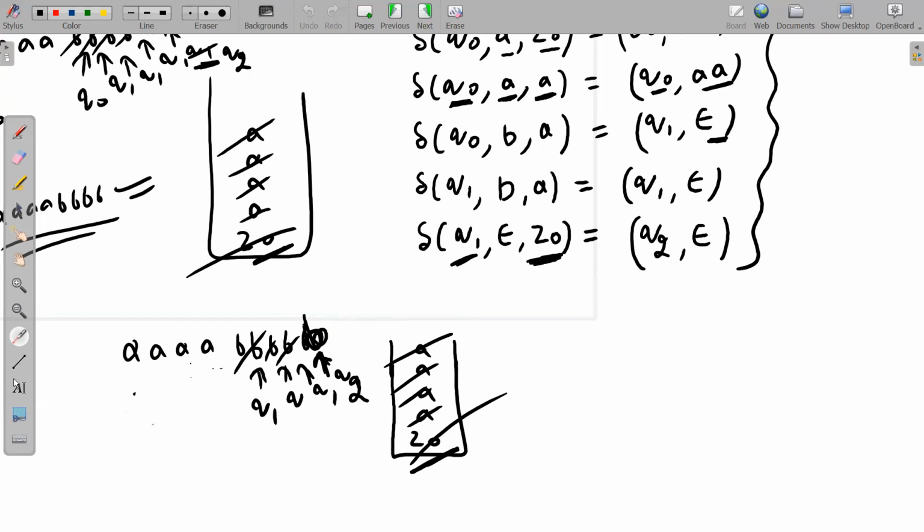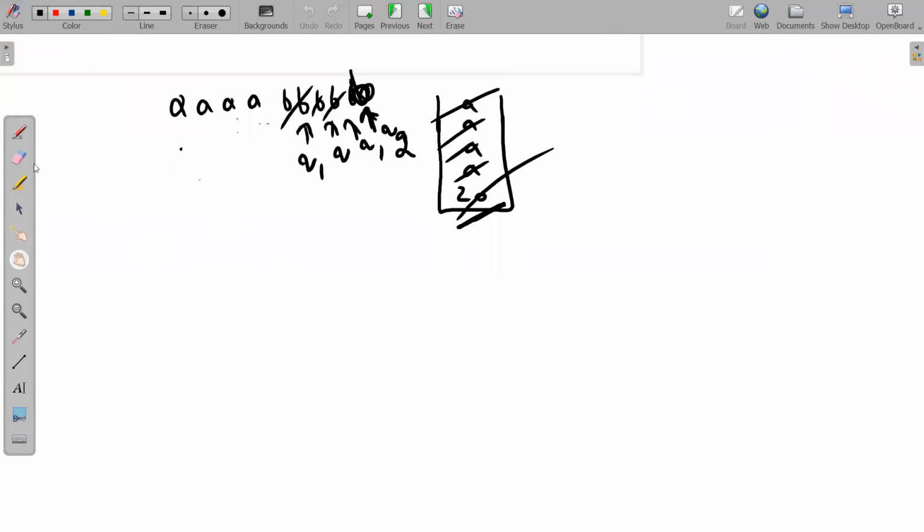This is the way we should say that the string is rejected by this PDA. I hope I have made the point clear. So if the number of B's is more, then the entire string is not read by the PDA and the stack will become empty. Hence, the string will be rejected. What if the number of A's is more? Let me show you here also.